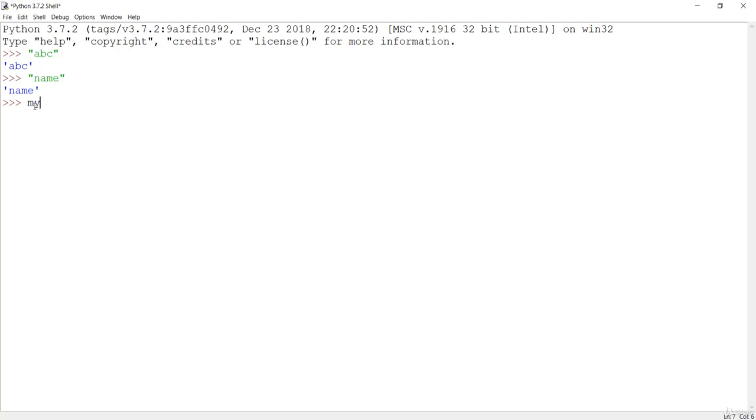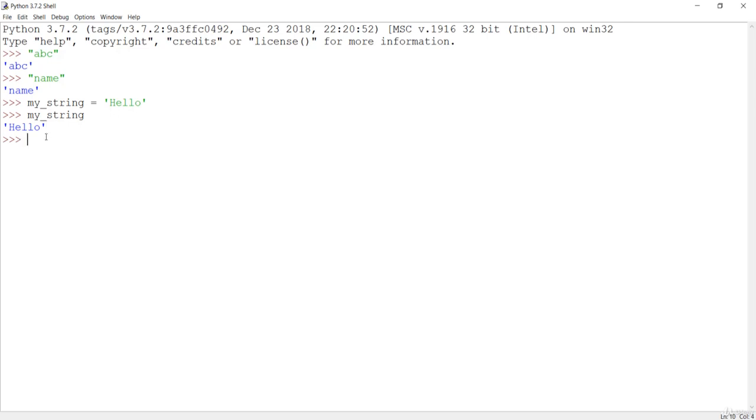If I say my string, because we don't need to specify the types in Python, it is done dynamically by the Python interpreter. So if I say hello, and I create this string and print my string, it is going to give us the same string over here. A string can be created with double quotes, and it can also be created with single quotes.